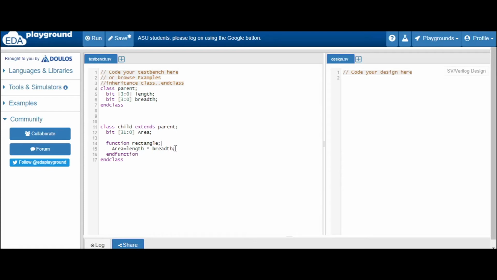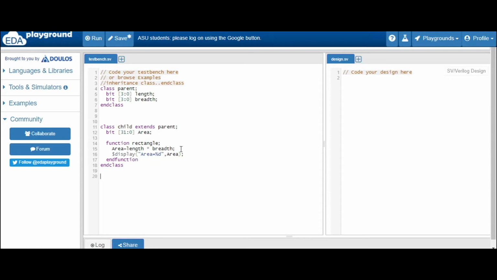So we will return here, we will display area equal to %d, and this is our area. Okay. So this is our basic idea.